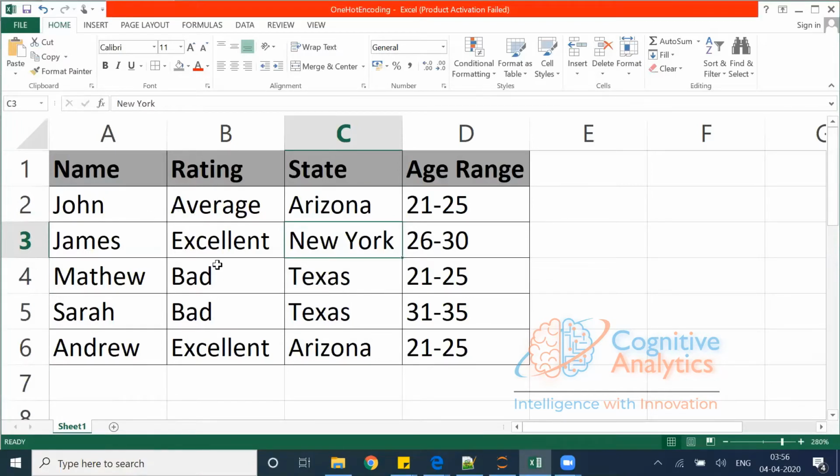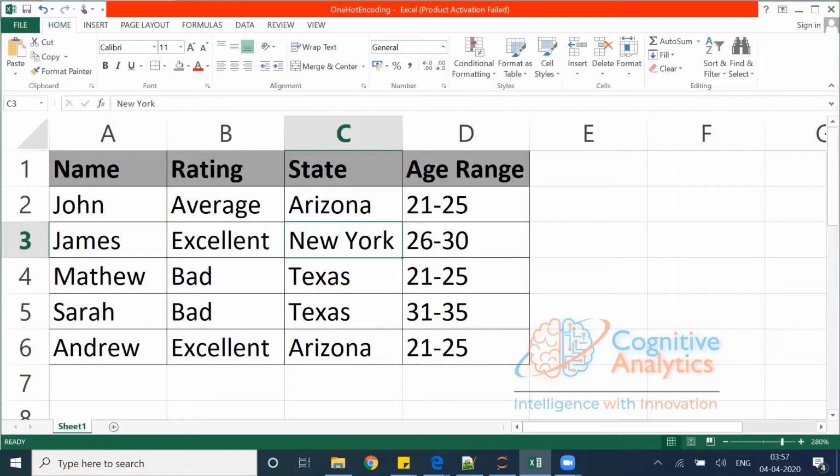However, for rating, I want excellent as 0, average as 1, and bad as 2. At the same time, in age range, I want 21 to 25 as 0, 26 to 30 as 1, and 31 to 35 as 2. That is what I have to do in the encoding.